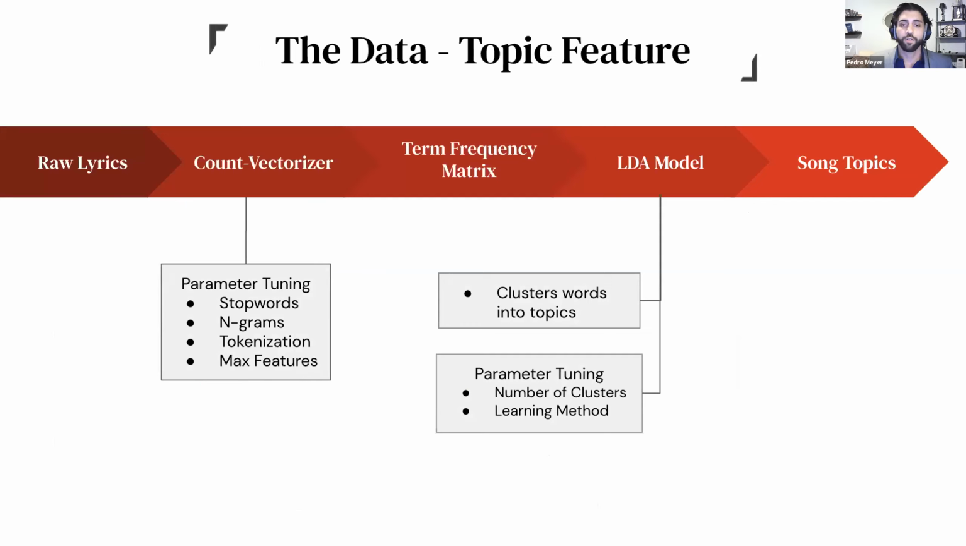So now that we have both of our feature types, we can create a recommender. We have a user input data, we have the loaded data, and then through cosine similarity, we're going to get the suggested songs in the end.